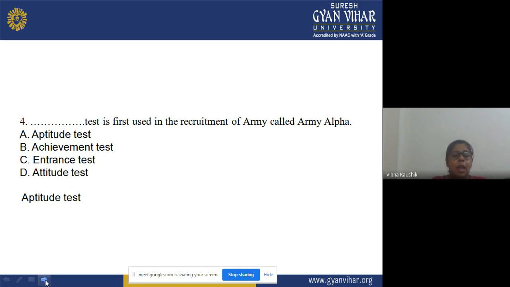The options are A, aptitude test; B, achievement test; C, entrance test; D, attitude test. The correct answer is option A, that is, the aptitude test, which was first used in the recruitment of the army, called Army Alpha.